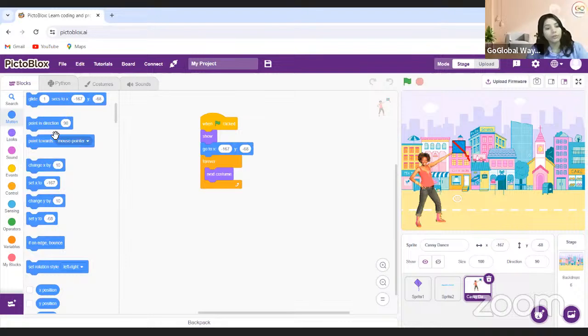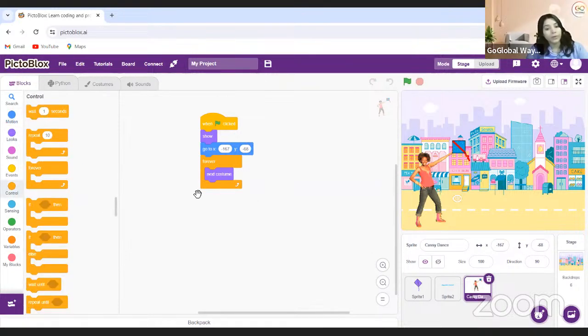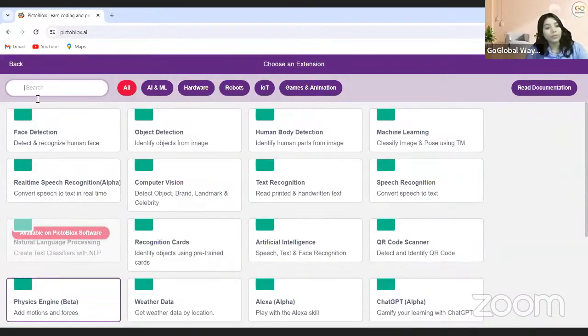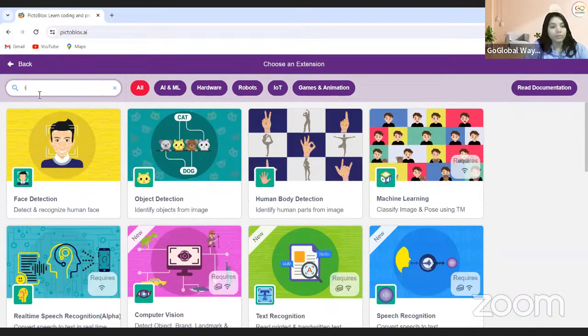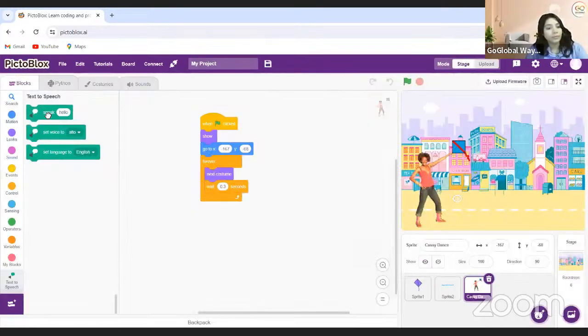Next costume will be here with wait of at least 0.3 seconds. I will take text to speech and set voice. Hello. This is absolutely fine.